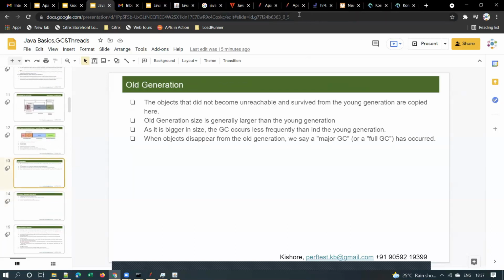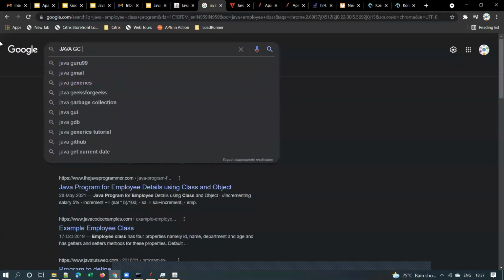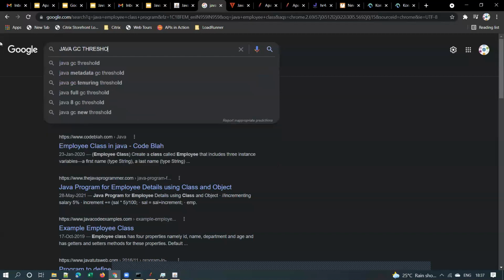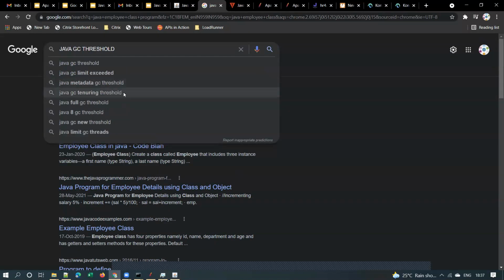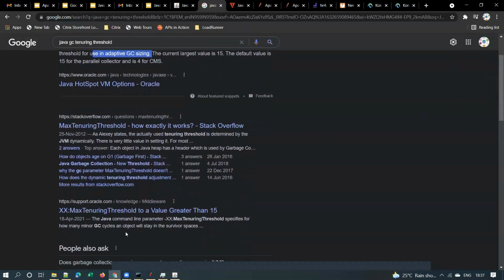Okay, so let me see the threshold cycle. I don't remember the exact number. Java GC threshold cycle. GC tenuring threshold. The current largest value is 65,000. I think it is 15. I think it's 15. GC threshold cycle, I think it is 15. Yeah. Tenuring threshold.